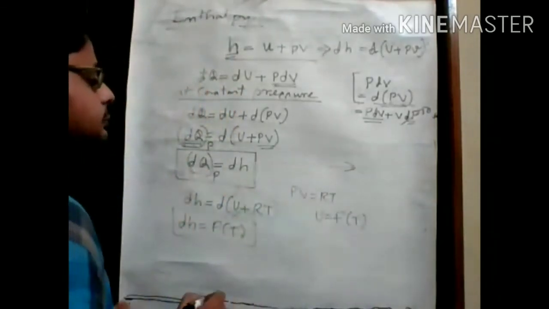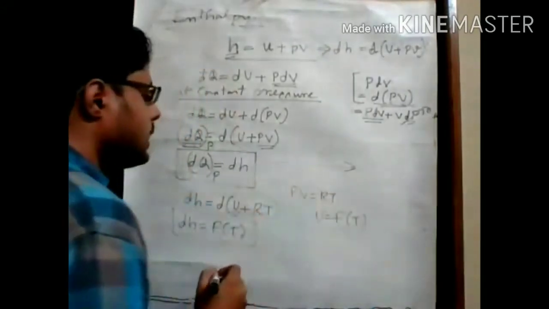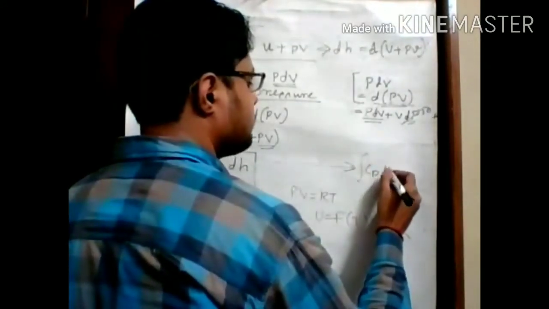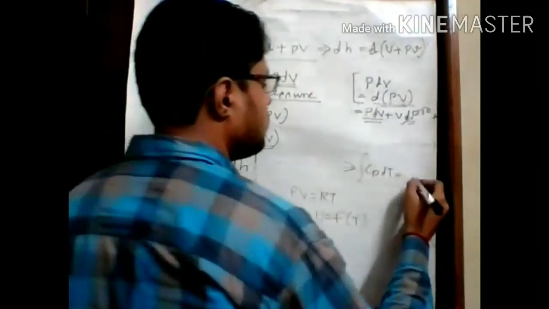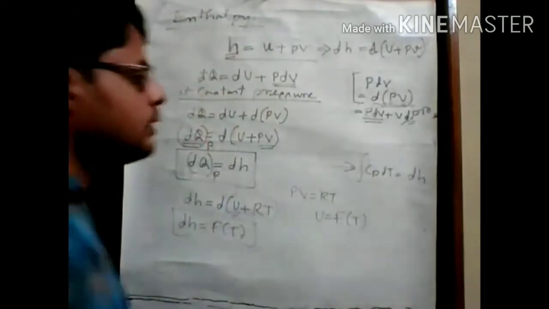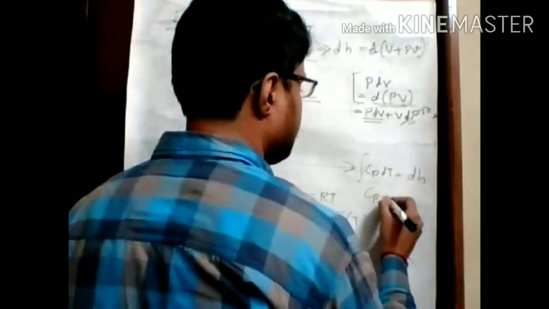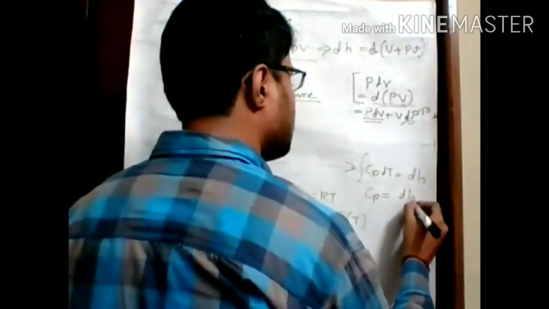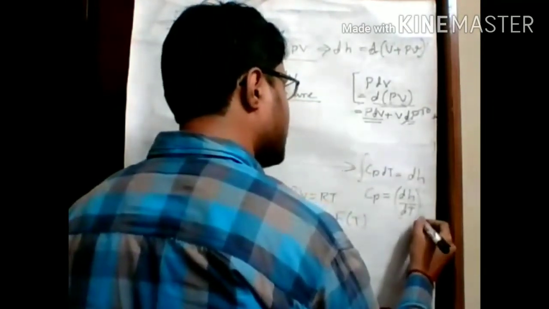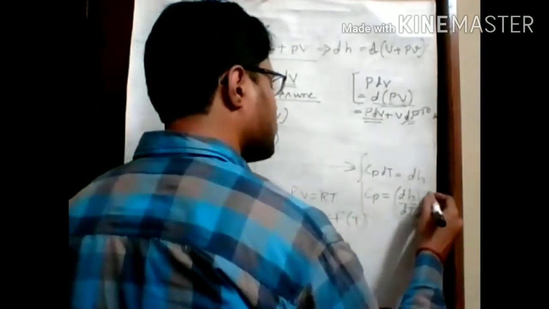If we rewrite this expansion, then we can say that the integration of Cp dT is equal to dH. So we can write Cp equals dH upon dT when this process is happening at constant pressure.